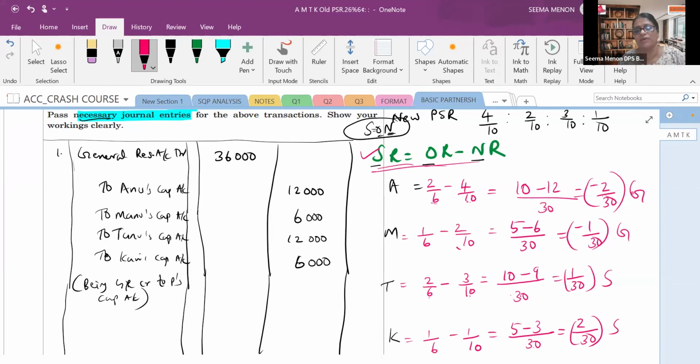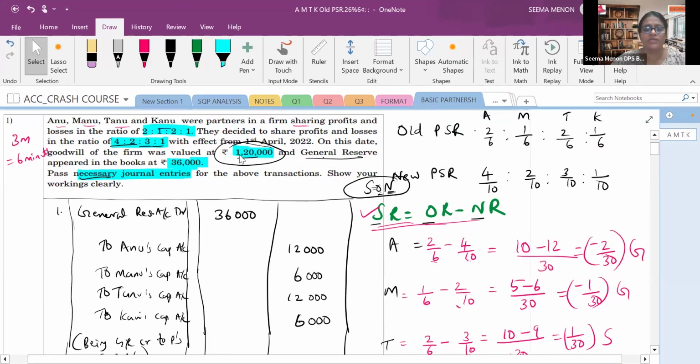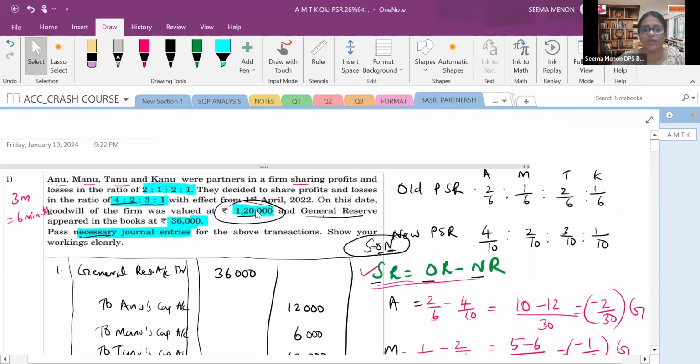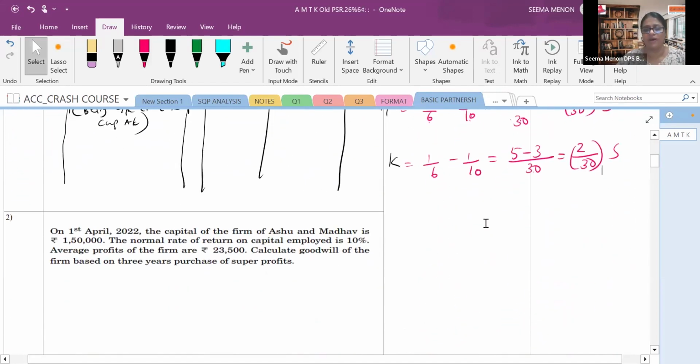Now we know that gainers will give to the sacrificers. Let's see the question. In the question, it is written that goodwill is 1,20,000. So we will write that here: goodwill is equal to 1,20,000.